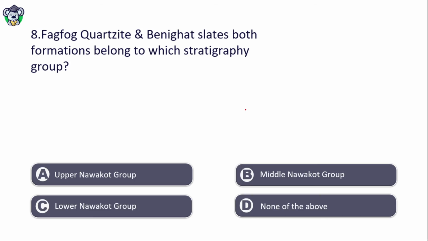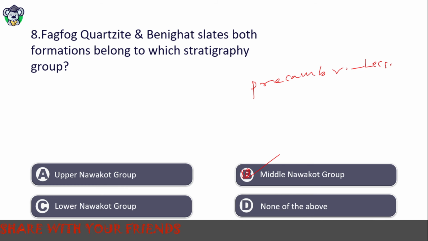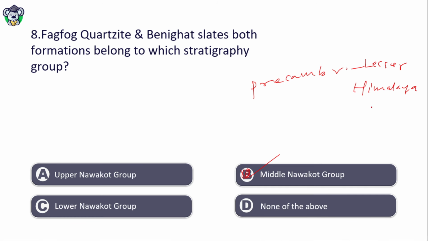Phulchoki quartzite and Benighat slates, both formations belong to which stratigraphic group? Upper Nawakot group, Middle Nawakot group, Lower Nawakot group, none of the above. The right answer is Middle Nawakot group. This Nawakot group belongs to the Precambrian succession of Lesser Himalaya. You find this in Nepal.